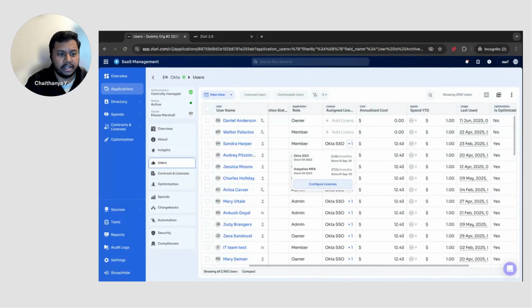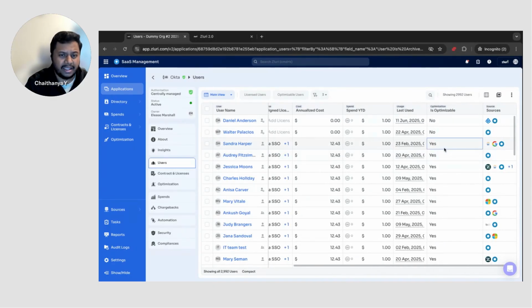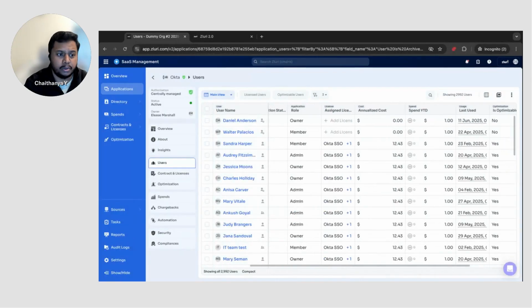If I want to configure the license for this particular user, I can modify it then and there itself. All this information is provided to you inside the column so that you don't have to navigate across multiple different pages to see that information.